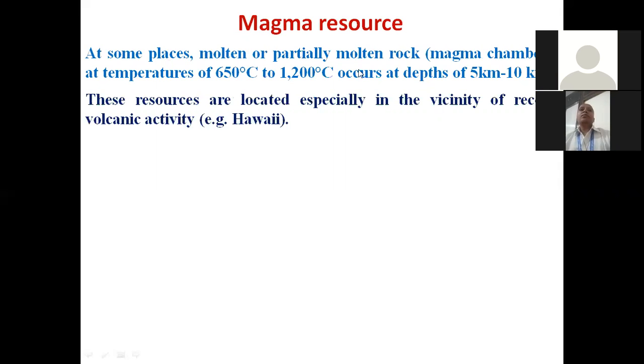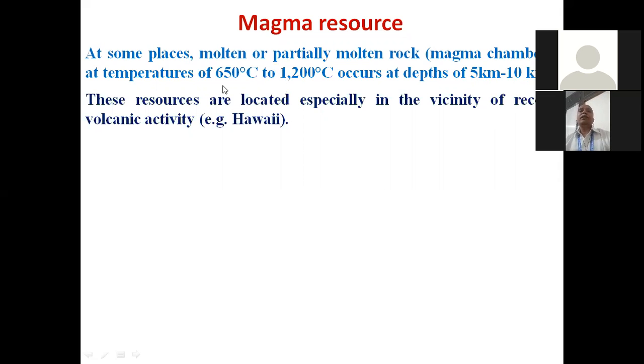At some places, molten or partially molten rock known as magma, at a temperature of 650 to 1200 degrees centigrade, occurs at a depth of 5 to 10 kilometers. So you can see that this is available from 5 to 10 kilometer distance only. When we dig a well of this much depth, then only can we access the magma.